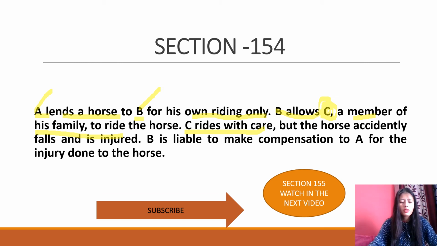दूसरा illustration बोलता है A hires a horse in Calcutta from B expressly to march in Banaras। A rides with due care but marches to Cuttack instead। The horse accidentally falls and is injured। A is liable to make compensation for the injury। यहाँ पे भी same illustration है, just interpretation, do it properly according to yourself, do it yourself this illustration। और यहाँ पे भी सेम उसका मतलब है, यहाँ पे भी बेली जो होगा उसको कॉम्पनसेशन देना पड़ेगा बेलर को, जो भी इंजुरी हुई है हॉर्स को, इस सेकेंड इलस्ट्रेशन में भी।